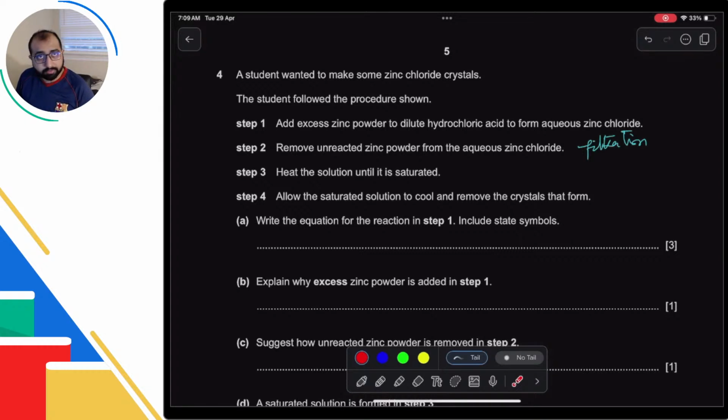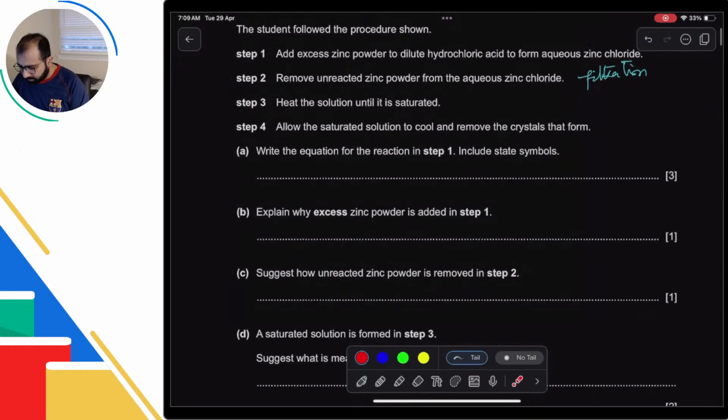Heat the solution, जो कि फिल्ट्रेट है, until it's saturated. Saturated क्यों कर रहा है? Because it wants to remove all the extra water, but he wants to maintain crystals, which means water of crystallization हमें चाहिए है, ठीक है. Allow the saturated solution to form the crystals. ठीक है, ये बात उसकी हो गई and we have been able to figure this out.